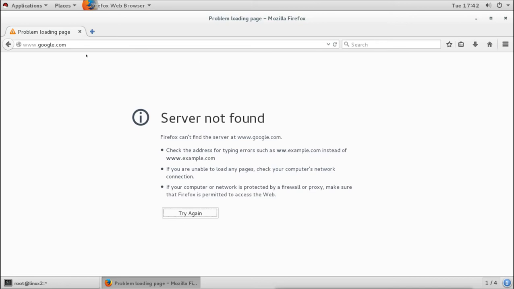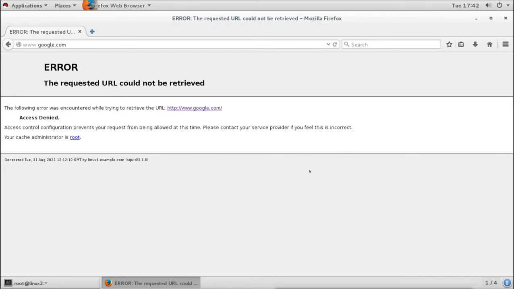Now I have given the URL, and I will refresh. Now we are getting a different error here. This error means our proxy server is working, because this error is coming from the proxy server. It says the requested URL could not be retrieved.